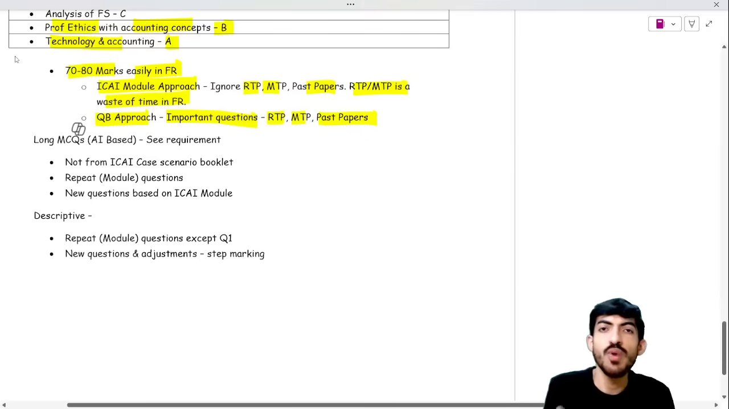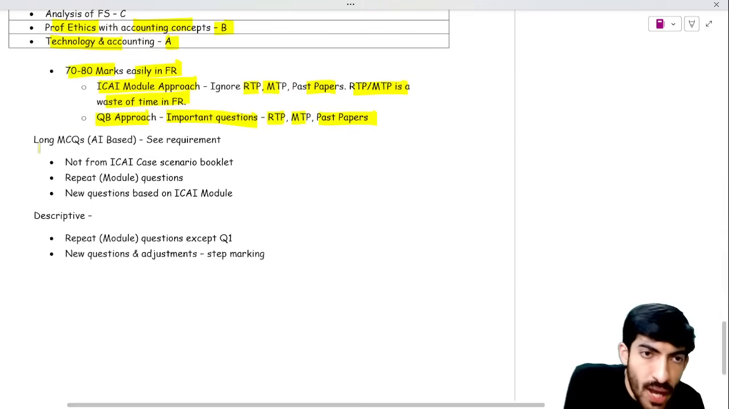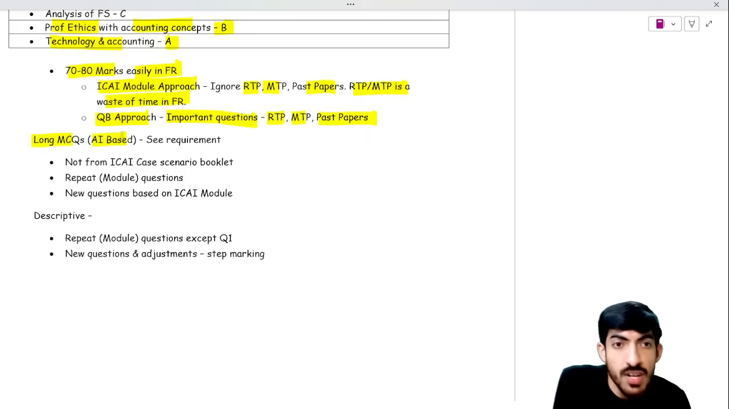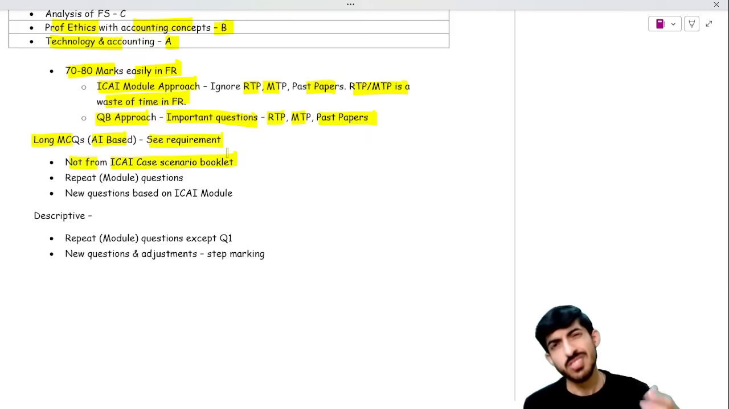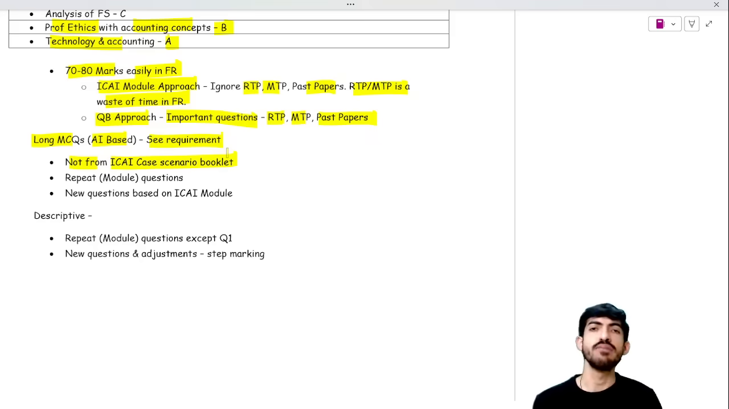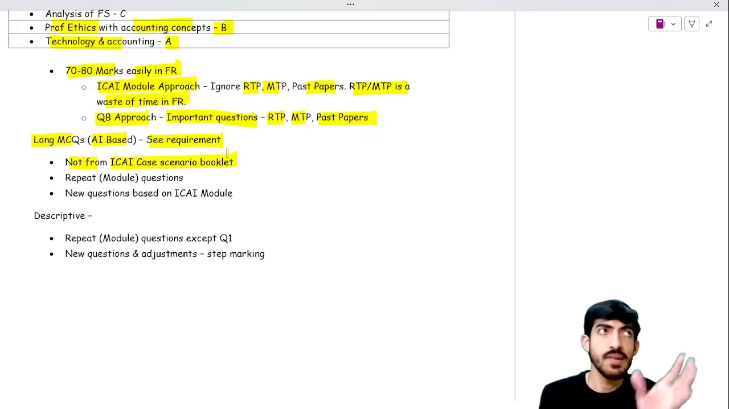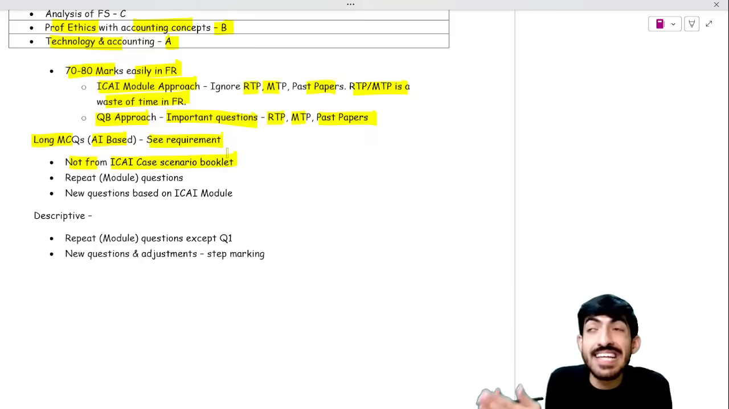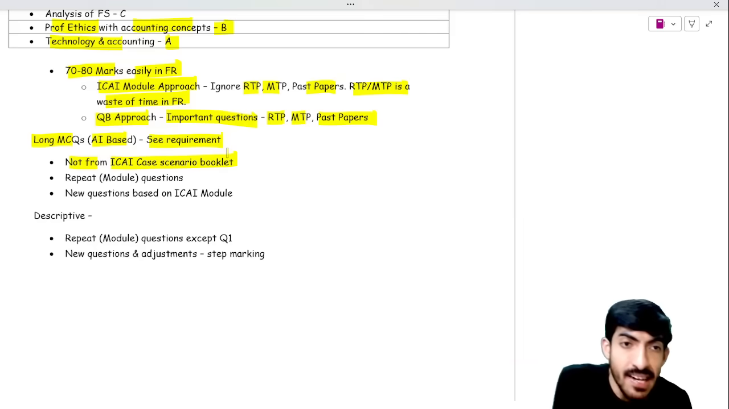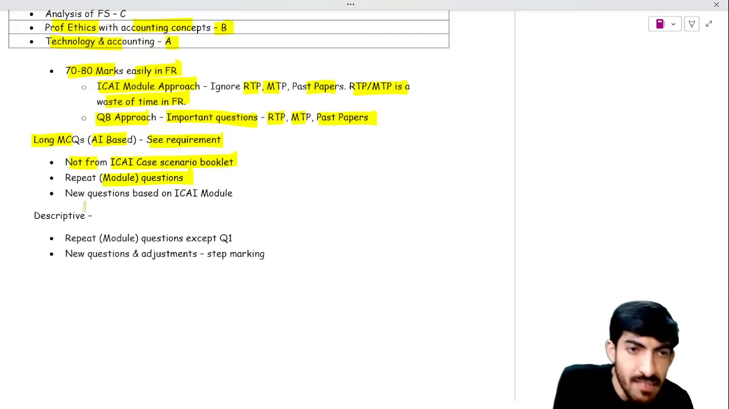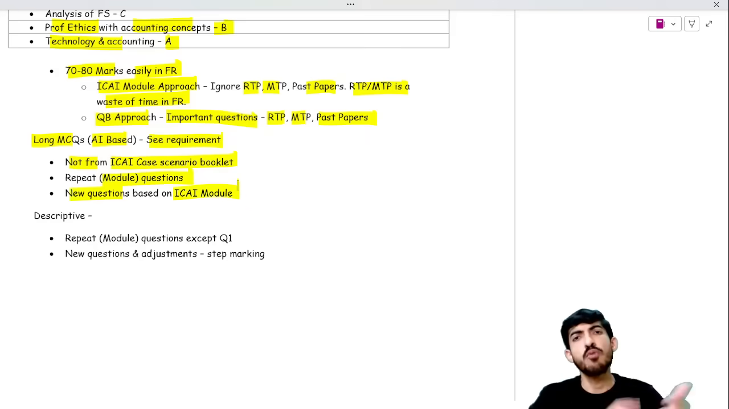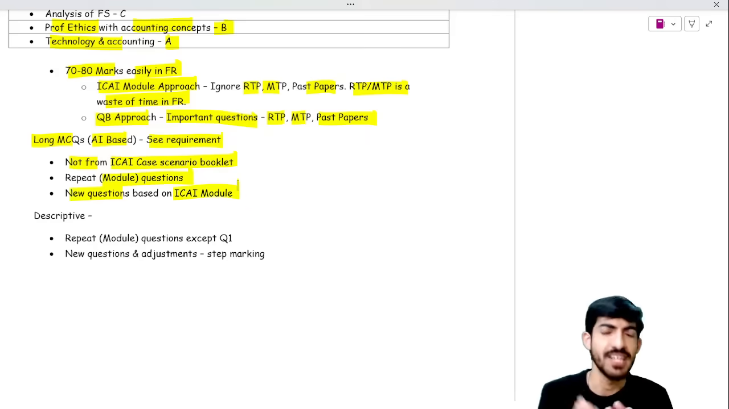You can't do 100% of questions in the last 4 or 5 days. Long MCQs will be asked, AI based. First see the requirement, then read the full case study. They are not from the ICAI case scenario booklet. Generally, they will frame new questions for MCQs. Either they will give you module questions verbatim, or some new questions based on ICAI module questions, with 1 or 2 new adjustments.